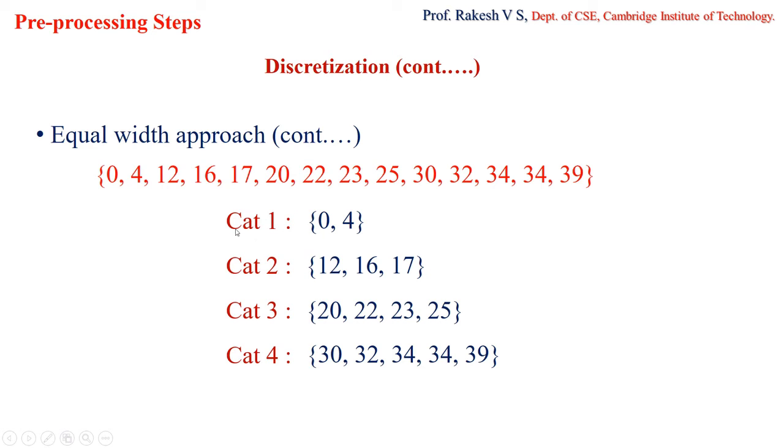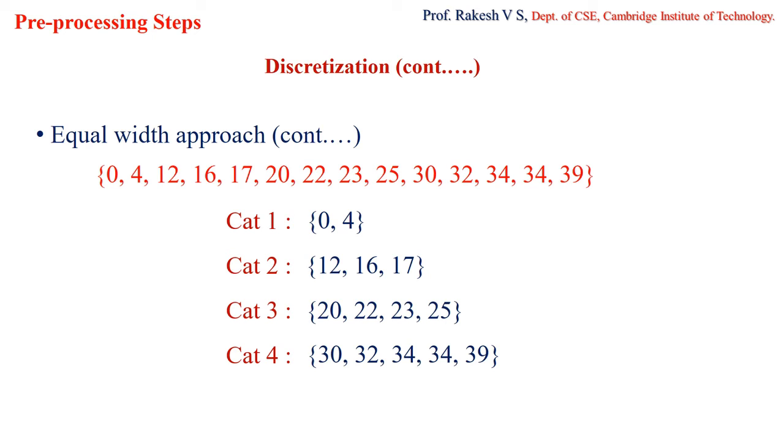So here, categories, let me consider it as 4: cat 1, cat 2, cat 3 and cat 4, and I can even give names to these categories. So now this continuous data set is divided into categorical data with equal width. When I say equal width, I'm not talking about the number of elements present in it, but the maximum size that each category can hold. That is what equal width represents here. So hope you have understood what is the equal width approach, right?